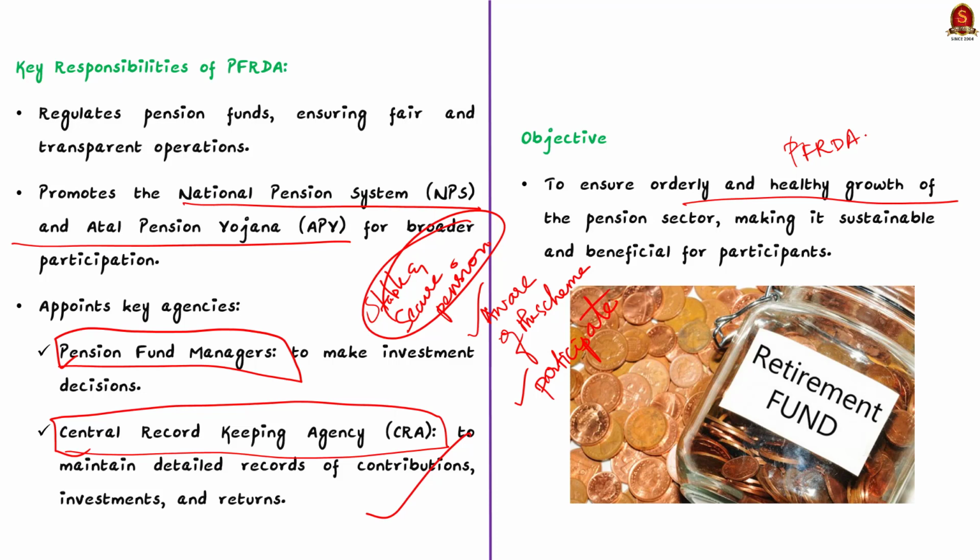PFRDA is an organization created by the government and it functions under the Department of Financial Services, which is part of the Ministry of Finance. Its main purpose is to operate freely and transparently with respect to the National Pension System, NPS, and the Atal Pension Yojana, APY. So with these learned points, now let us move on to the next news article discussion.